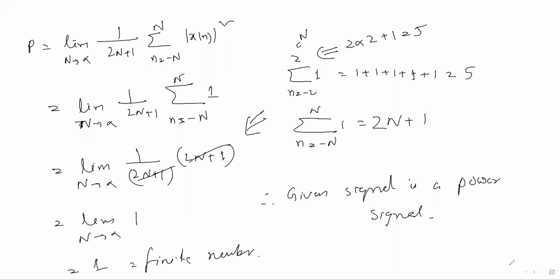So take this as homework. Homework: please find whether the signal x of t equal to A sine omega naught t is a power signal or an energy signal, you have to prove it by using the formulas. By looking at sin theta, we can say, oh, this is a power signal. But by doing the steps, using the formulas, you should show how the power is a finite value and the energy is infinite. It may come in the exam, because if 3 marks are there, you have to solve it.